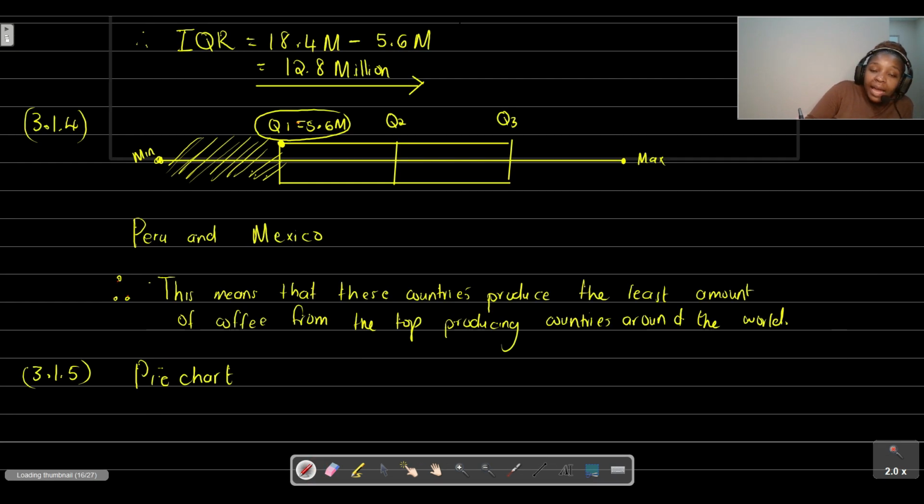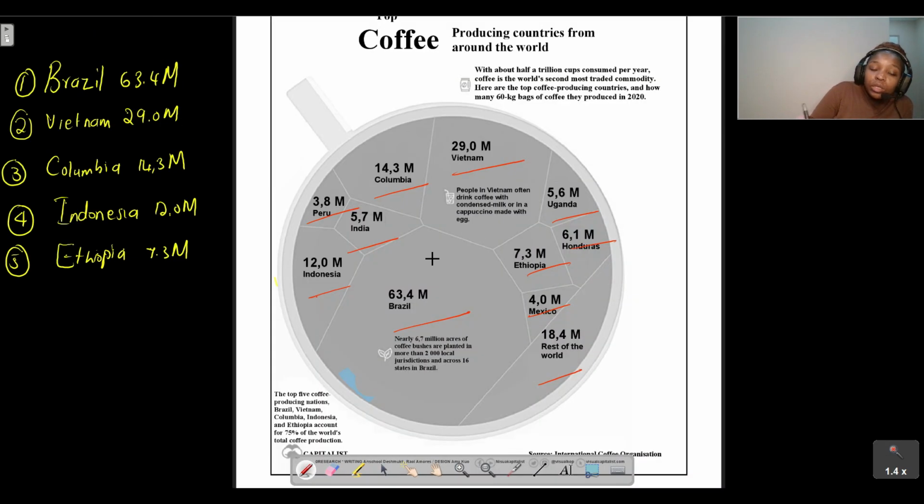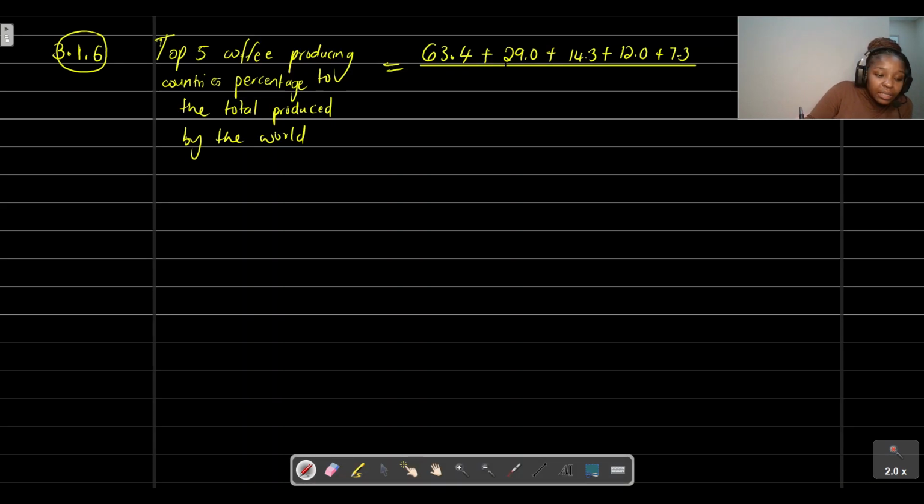And you're going to divide this by the total. So what is the total? If you add up all those values together, you'll see that your total is 169.6.